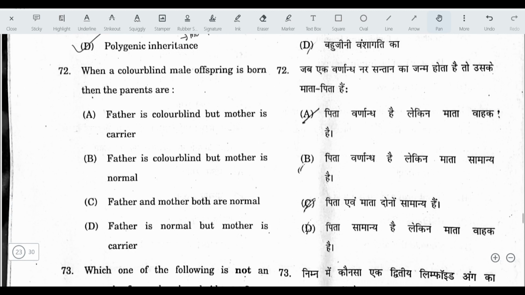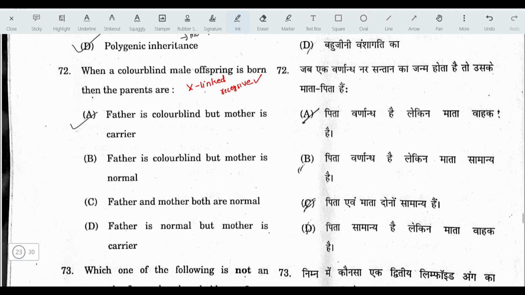Next question, when a colorblind male offspring is born, then the parents are. If a colorblind male offspring is born, then the parents are, father is colorblind but mother is carrier. Yes, the first option is right because color blindness is a X-linked recessive disorder.